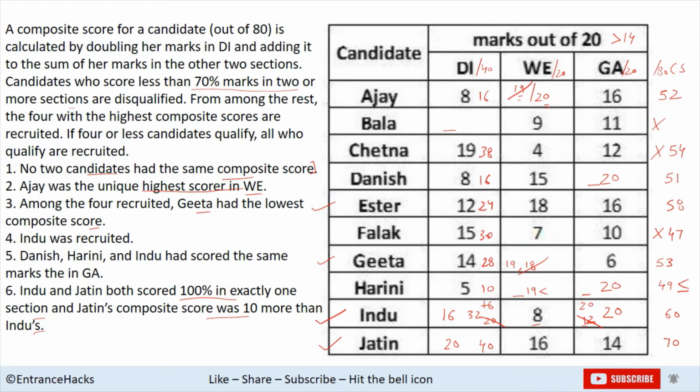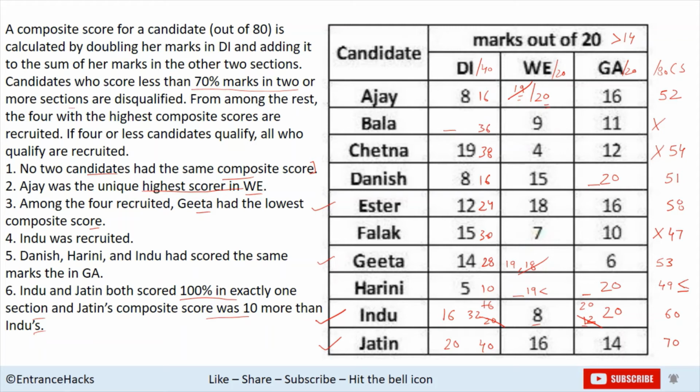Now Bala's score, let's come here. Now we know 20 has already been their total. So Bala's maximum score could be... Bala's score cannot be 40, right? If it is 40, then total would be 60, which we already have. Similarly, it cannot be 38. 58 is already there. It could be 36, right?